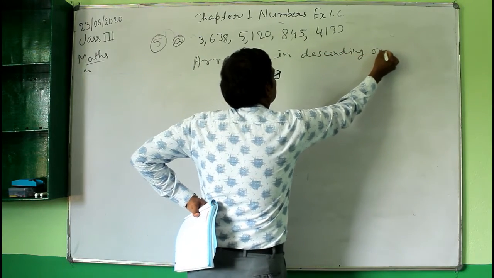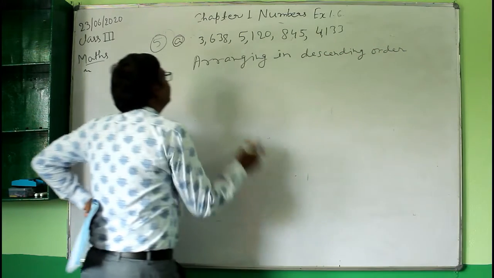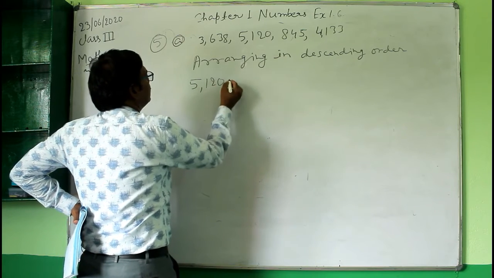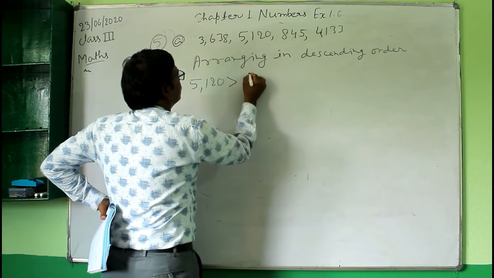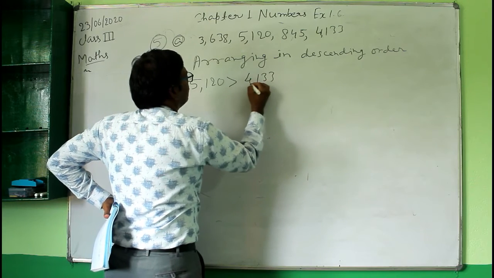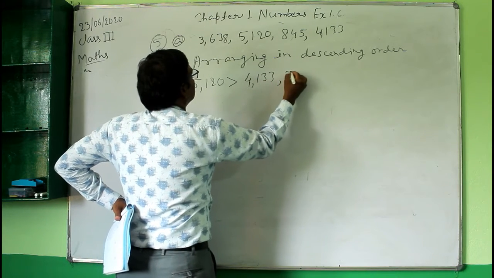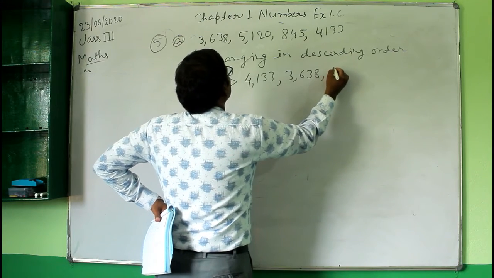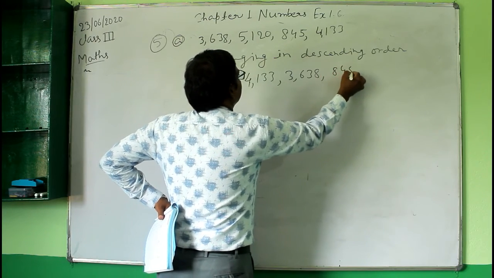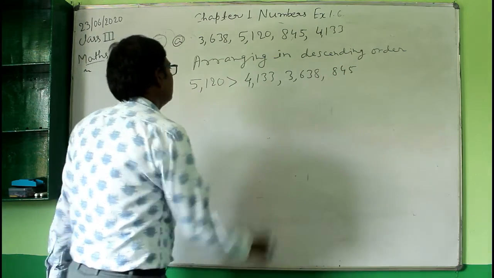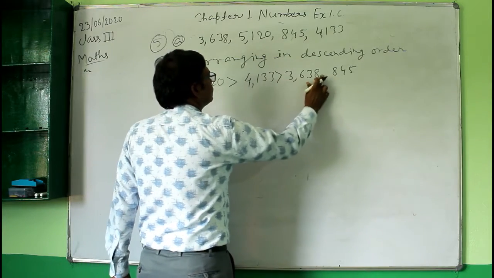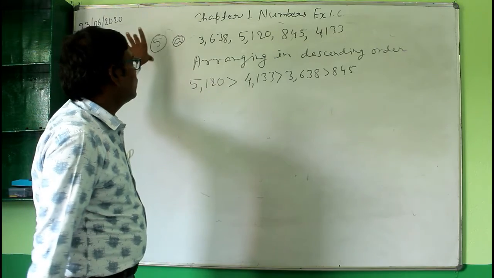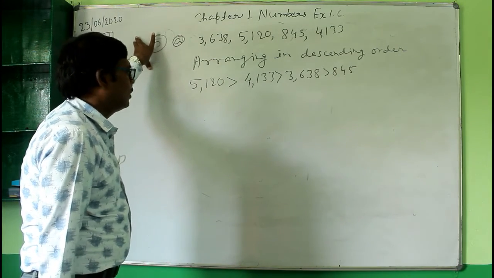Order. So you have this: 5120 is the greatest number. Then next will be 4233. The next number will be 3638, and the last number will be 845. Okay, so in this way you can arrange. So this is the arrangement of the given numbers in the descending order.